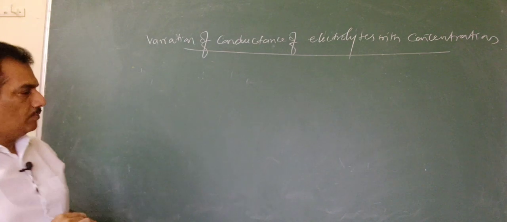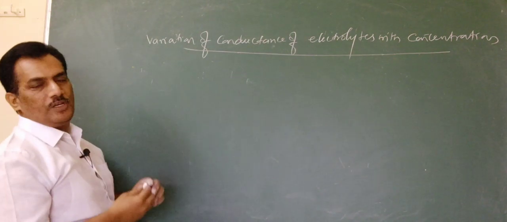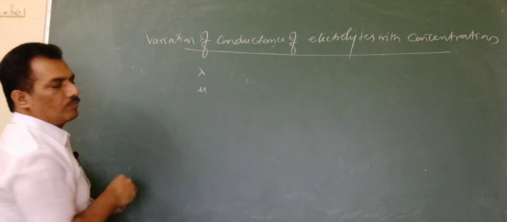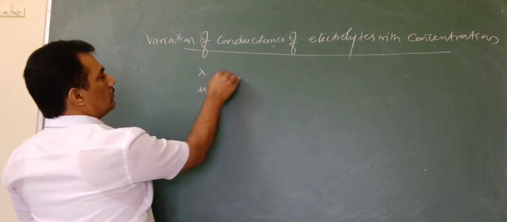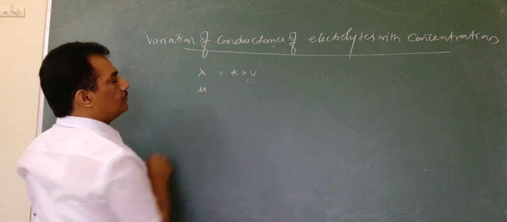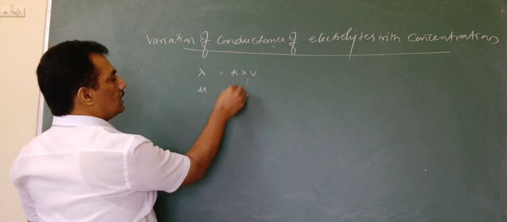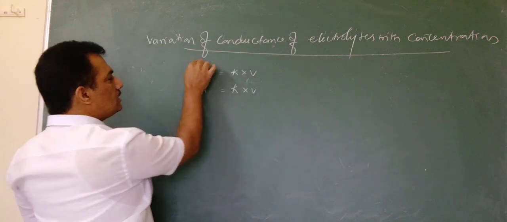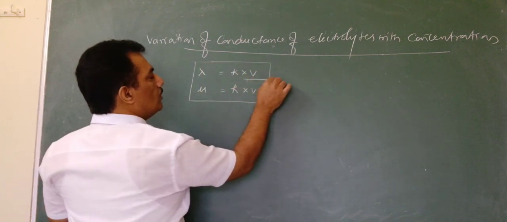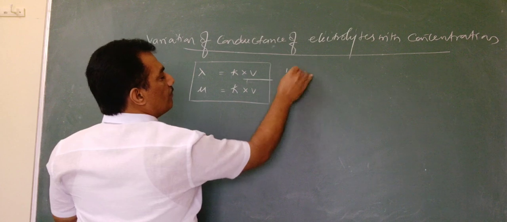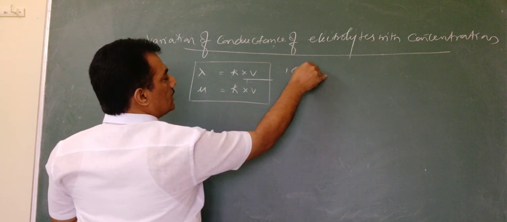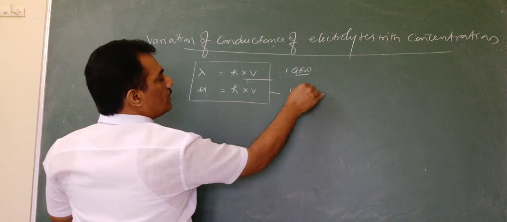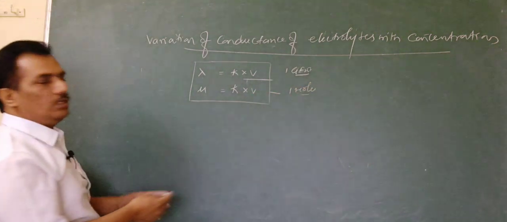Okay, here first let us recollect the formulae from previous sessions related to lambda and mu. Lambda is equal to kappa into V, and mu is also equal to kappa into V. The only difference is that in this V volume, 1 gram equivalent weight of the electrolyte is dissolved, whereas in this one, 1 mole of the electrolyte is dissolved. That is the only difference.